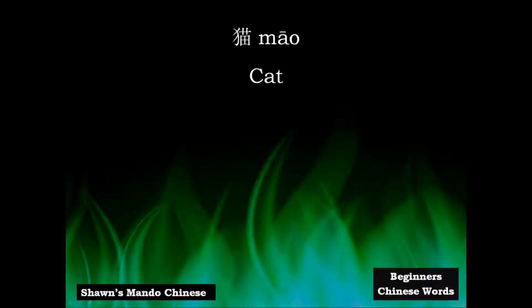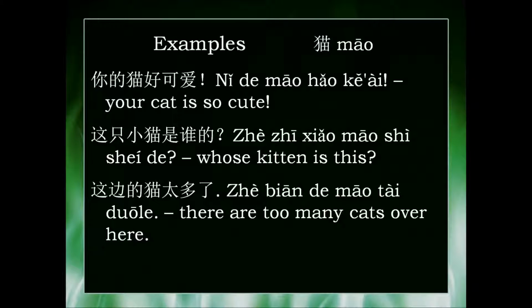Hey guys, this video is about the Chinese word mao, which means cat. Here are some examples of how to use this word. The first one is 你的猫好可爱。Your cat is so cute.